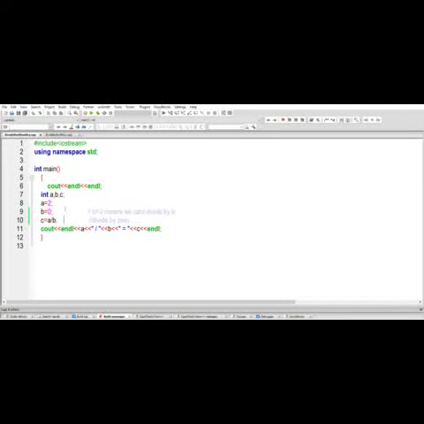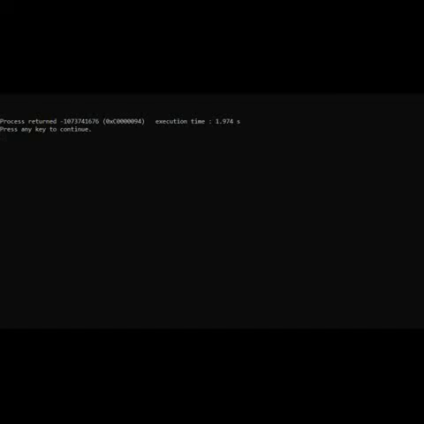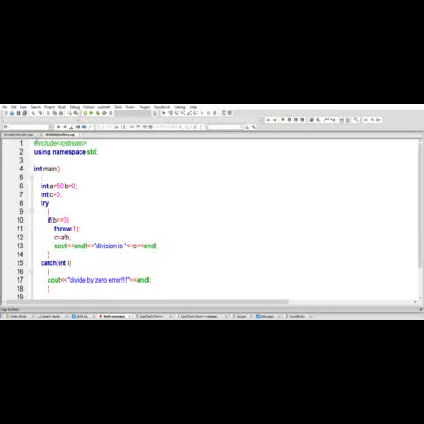Firstly, we will go with simple code where we are not handling the exception. Here in this code I have simply declared 3 integer variables, a and b for division, where a is non-zero, that is 2, and b is equal to 0. c stores the division a divided by b, and then we are displaying the division. Let's run this code. Here we can clearly see that we aren't getting the division, but we are getting an error message as an error occurred. This is because the value of b is 0. Until here we saw how program execution stopped due to an exception.